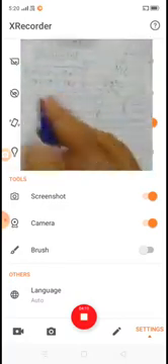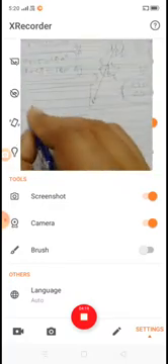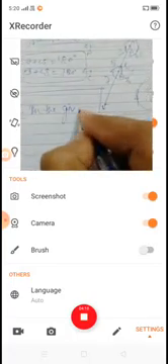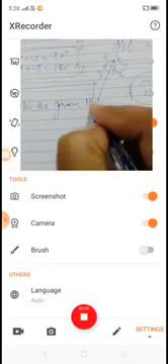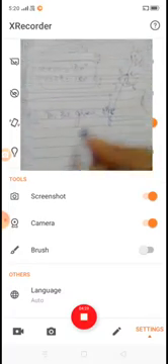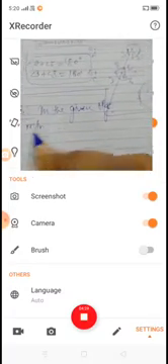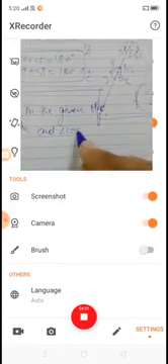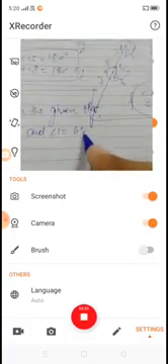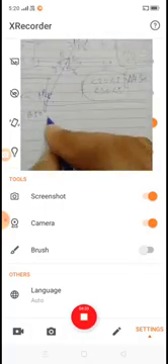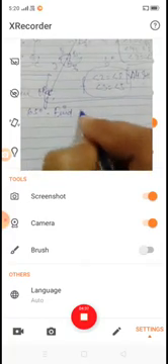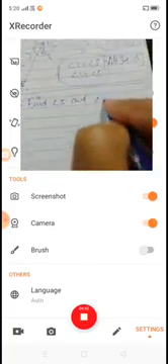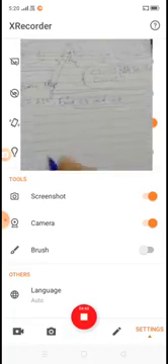Now take a question. In the given figure, m is parallel to n, and angle 1 is equal to 65 degrees. Find angle 5 and angle 8. Let's see the figure.